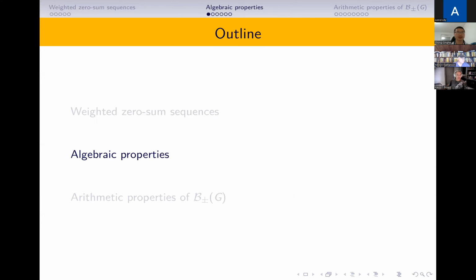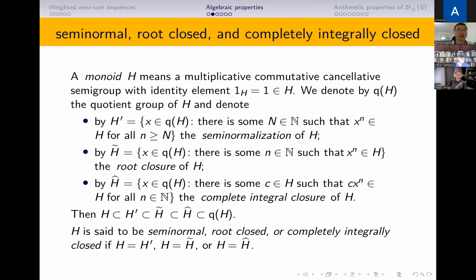Okay, next we see the algebraic properties first, and we are interested in semi-normal, root closed, and completely integrally closed. A monoid H here means a multiplicative, commutative, cancellative semigroup with the identity element. We denote by QH the quotient group of H.